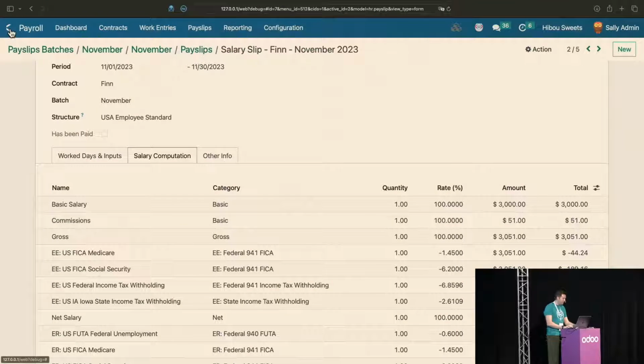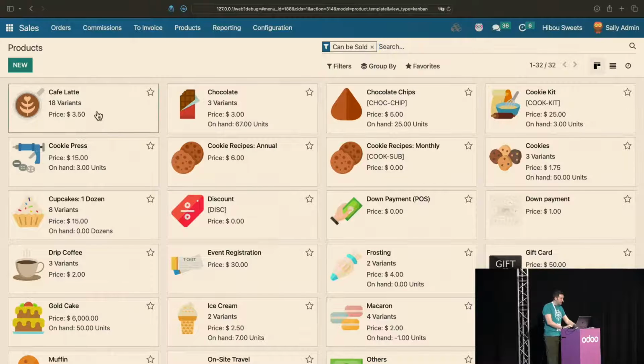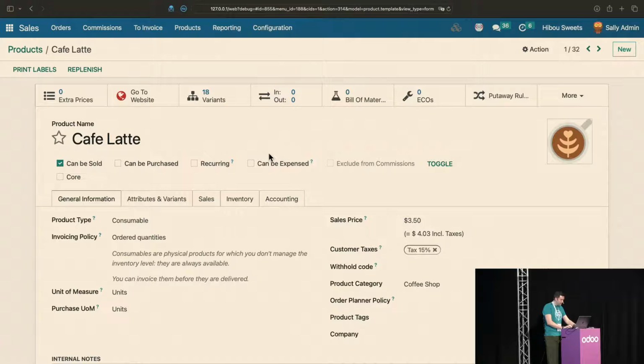Do you have any possibility to exclude commissions on specific items? We do indeed. I forgot about that, actually, products. We do have a product exclusion functionality here that excludes items from commissions, and you'll note that it has an interesting control mechanism to toggle it on and off. I'm assuming that's for permissions reasons, but I can't remember off the top of my head. Perfect.